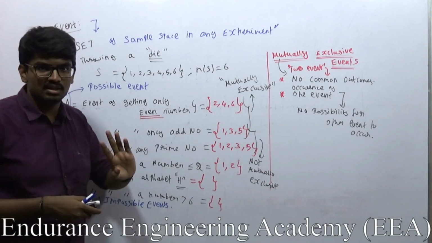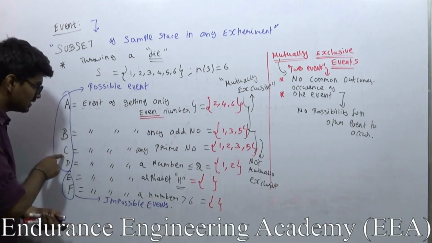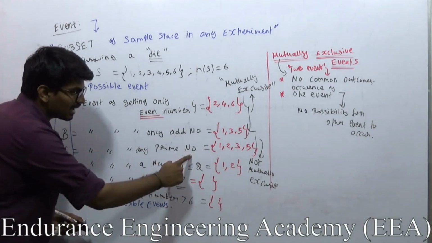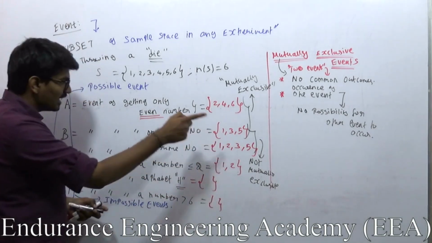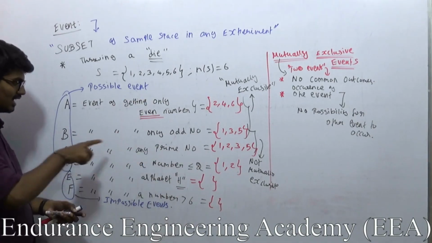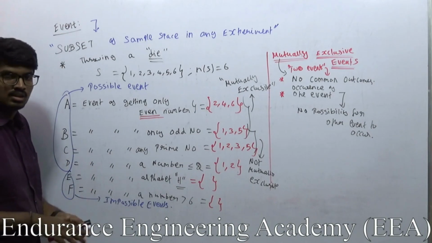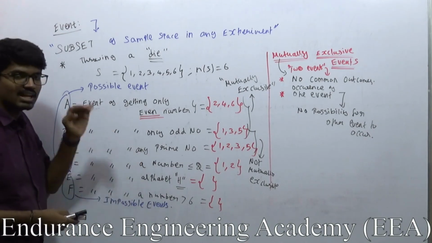That is, I got an odd number. At the same time, the C event has also happened, right? Because for the C event of getting any prime number, 1 is also a prime number. So in that case, if I am getting 1, both B and C have occurred. So both the B event and the C event have occurred.